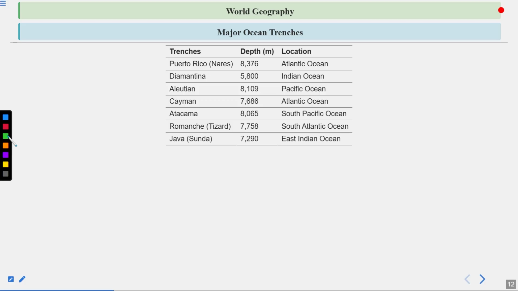Atacama is 8,065 meters deep and found in the South Pacific Ocean. Romanche or Tizard is 7,758 meters deep and found in the South Atlantic Ocean. Then comes the Java Trench, or the Sunda Trench. The depth is 7,290 meters and it is found in the East Indian Ocean. Do remember, this is the deepest trench of the Indian Ocean.